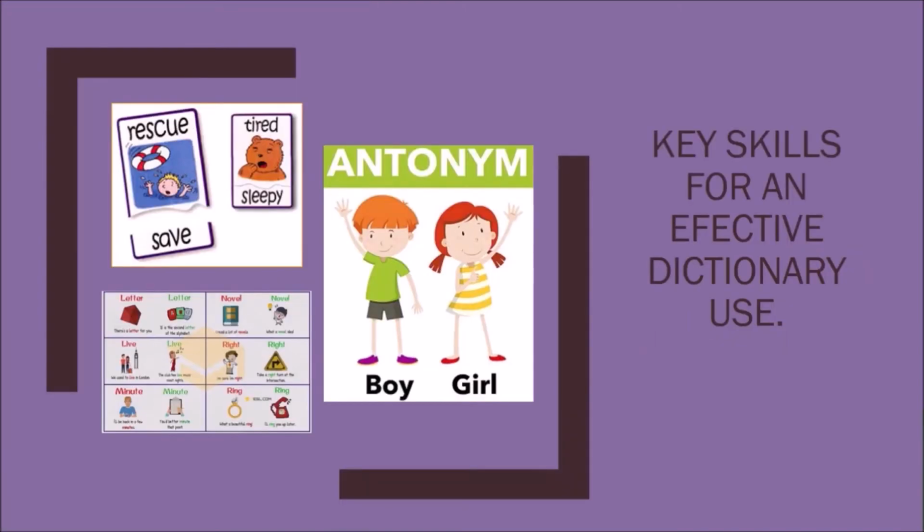Use skills for effective dictionary use. You must recognize the alphabetical order, headwords, grammar, and pronunciation information of the words. You need to learn the different meanings of a word and the differences between polysemes, homonyms, and homographs. When you use a bilingual dictionary, check the translation equivalent and decide if it's the right one for the meaning required. And finally, use synonyms, antonyms, and other information to narrow the choice of the best word for the meaning intended.